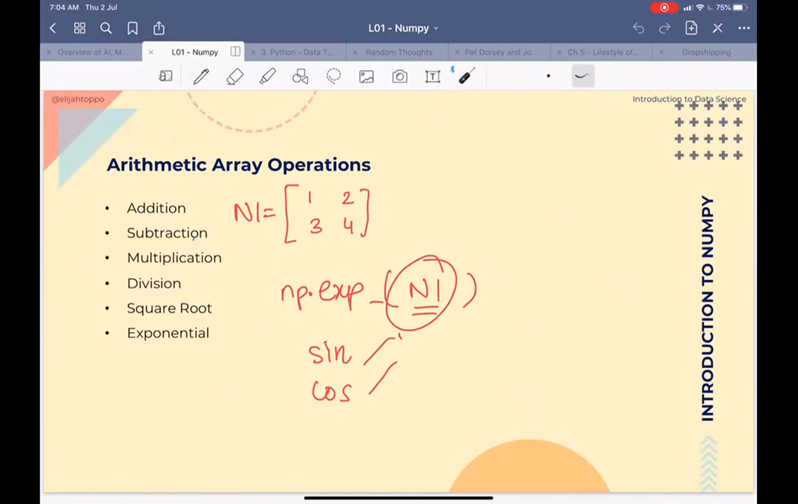Before going ahead, do you guys have any questions on NumPy so far? Okay, great. So then we'll go ahead.